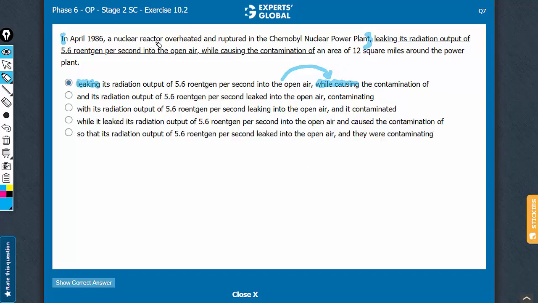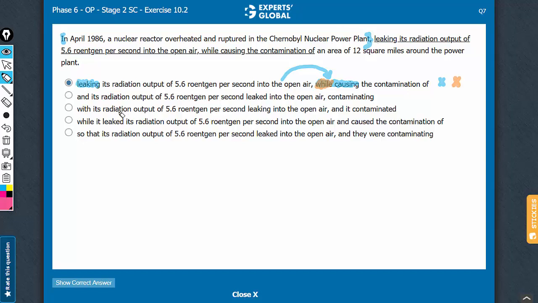The nuclear reactor getting overheated and ruptured does not lead to two effects, leaking of something and causing the contamination of something. Please understand the meaning. This causing the contamination is because of this leaking here. So leaking and causing should not be parallel. These two have a cause-effect relationship. A very interesting sentence, therefore answer choice A should go for having parallelism where it should not, failing to give a cause-effect relationship between leaking and causing, and this while bit changes the meaning. The two events or two actions are not simultaneous actions, one led to the other. So two problems here in answer choice A.